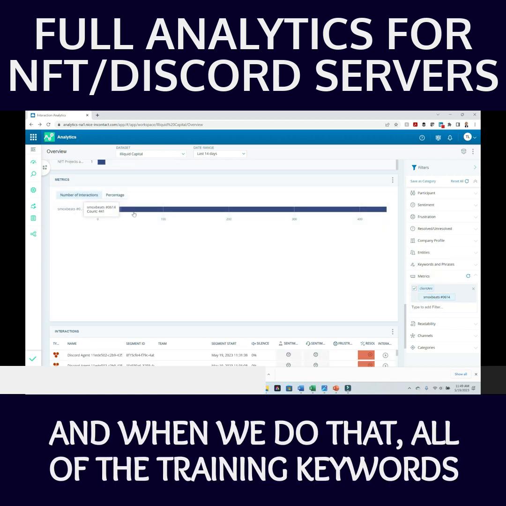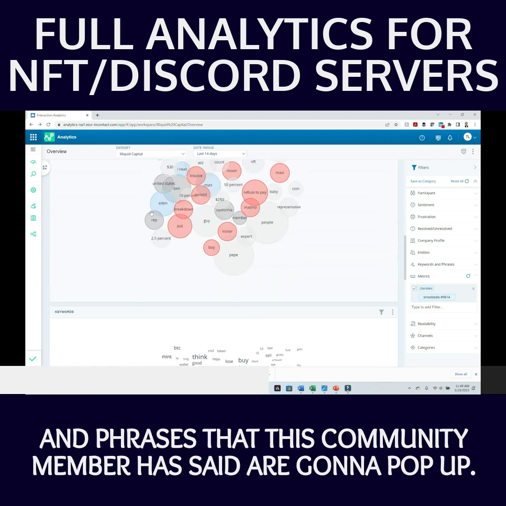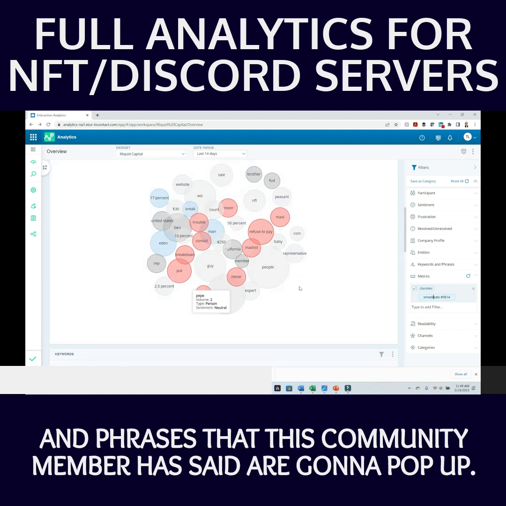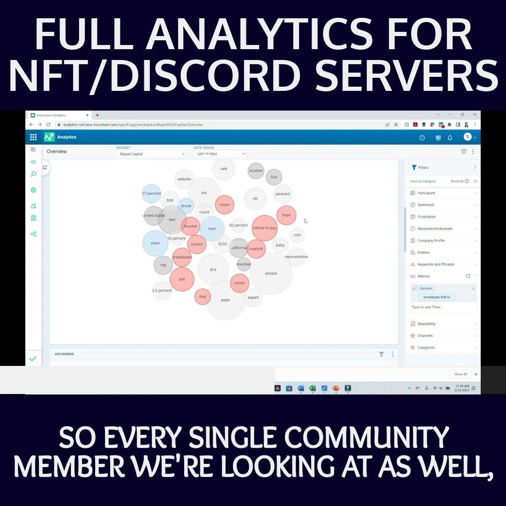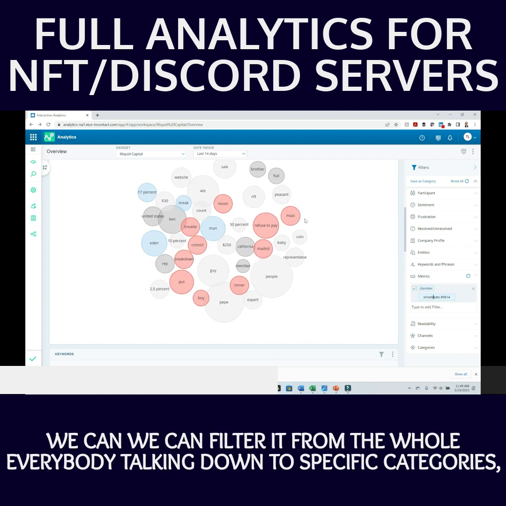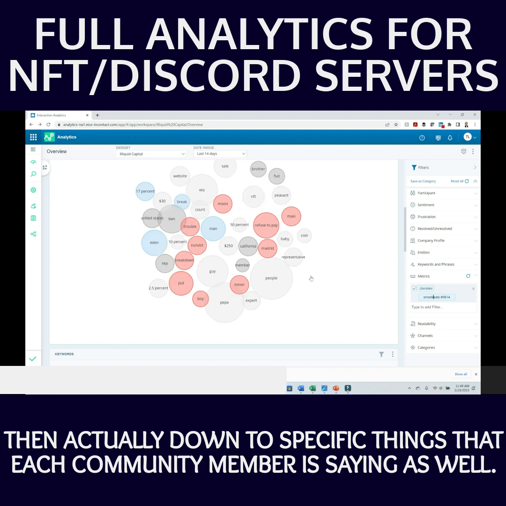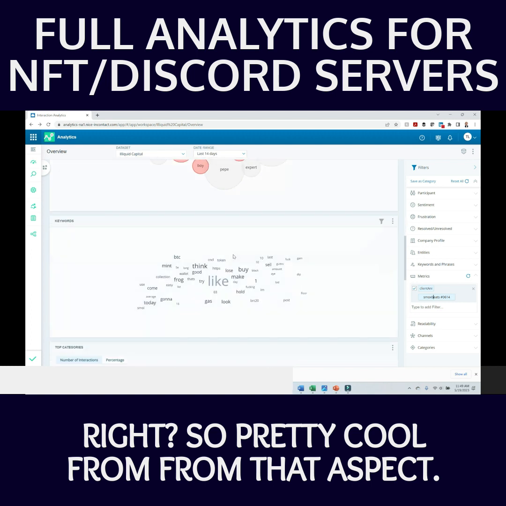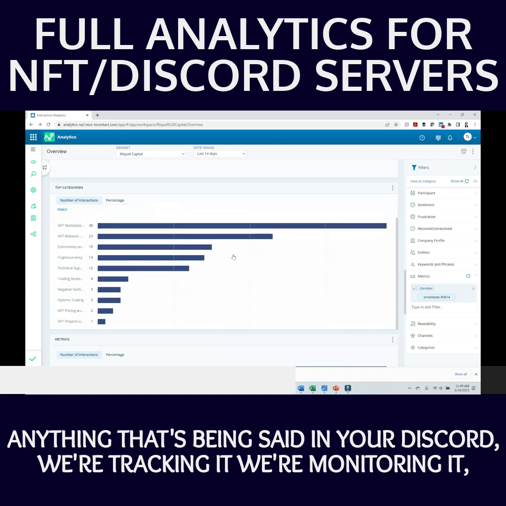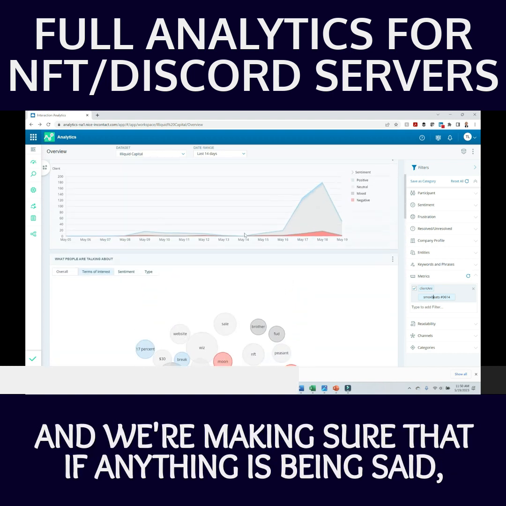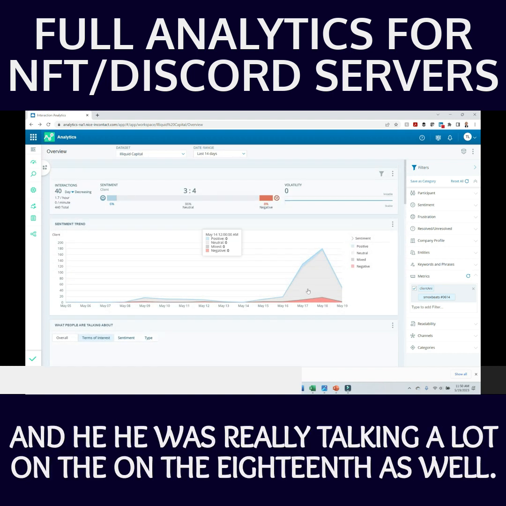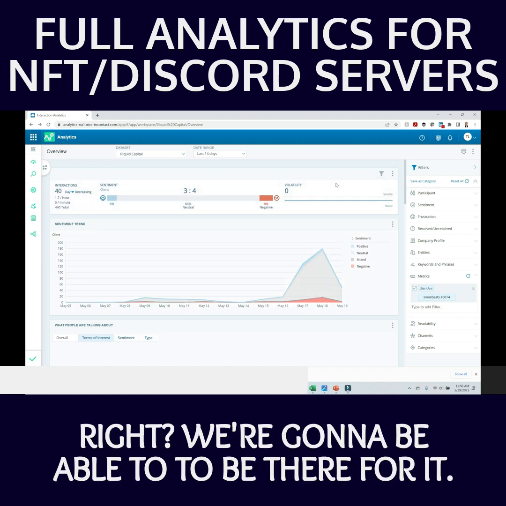And when we do that, all of the trending keywords and phrases that this community member has said are going to pop up. So every single community member we're looking at, we can filter from everybody talking down to specific categories, and then down to specific things that each community member is saying as well. Pretty cool from that aspect. Anything that's being said in your Discord, we're tracking it, we're monitoring it, and he was really talking a lot on the 18th as well, right? We're going to be able to be there for it.